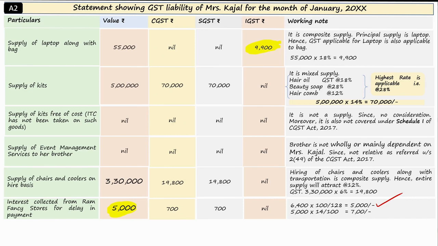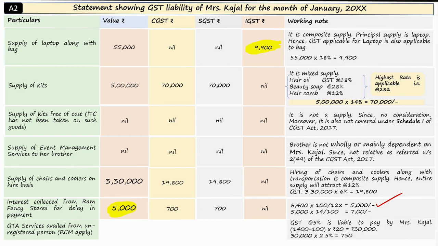Now referring further, my dear, the transportation services availed by Kajal, being a registered person, from a GTA who is an unregistered person, fall under RCM, where 1,400 chairs at the rate of 20 rupees transportation cost is equal to 28,000, plus 100 coolers at the rate of 20 rupees transportation charges per cooler, together comes to rupees 2,000. 28,000 plus 2,000 comes to rupees 30,000 as transportation charges paid to the GTA, who is an unregistered person, by Kajal.